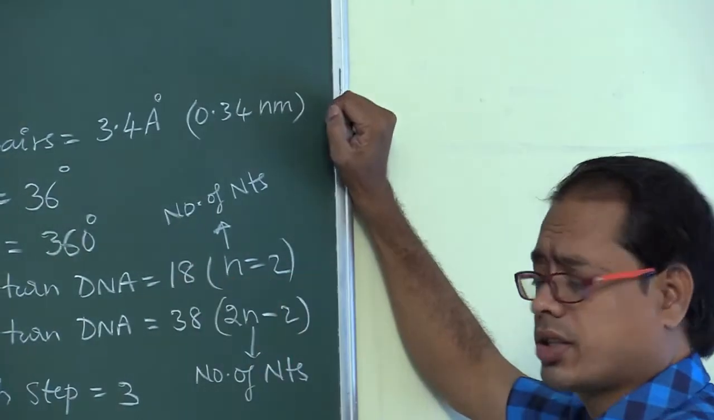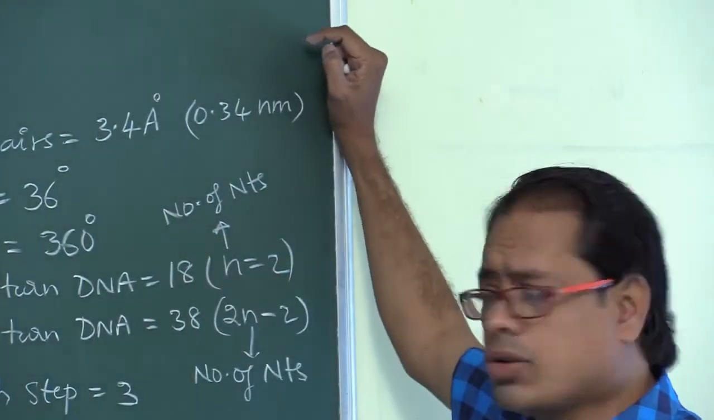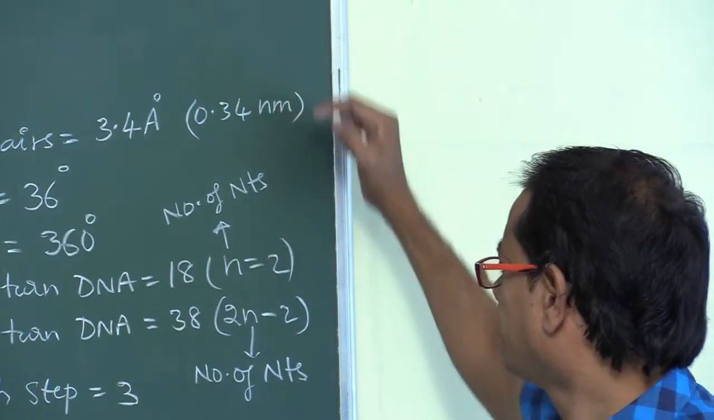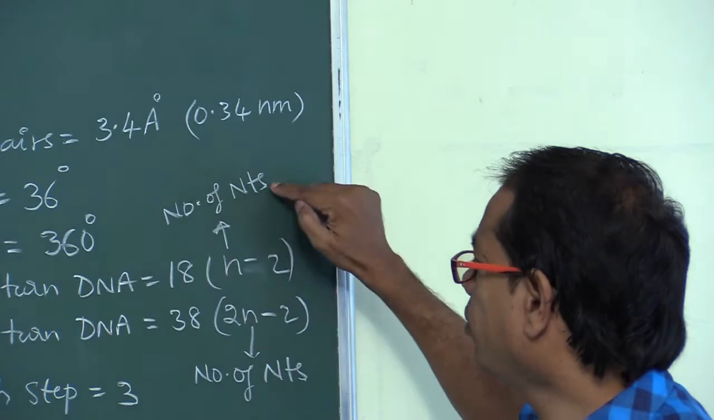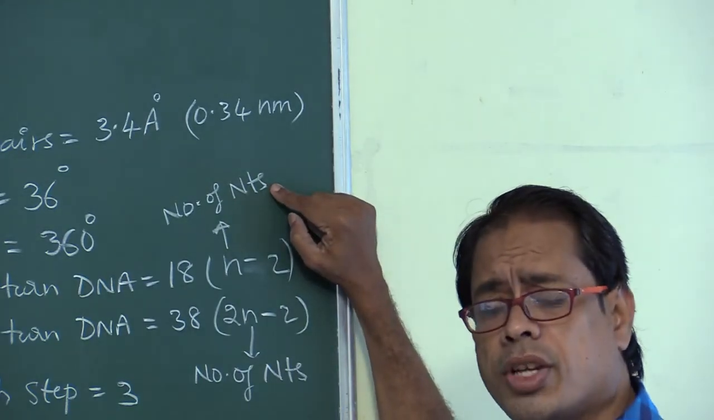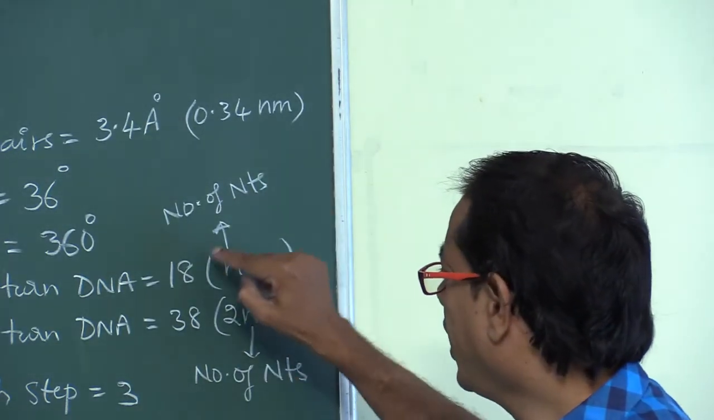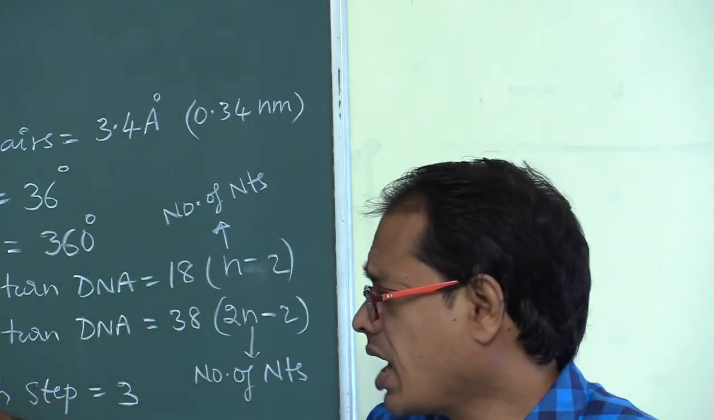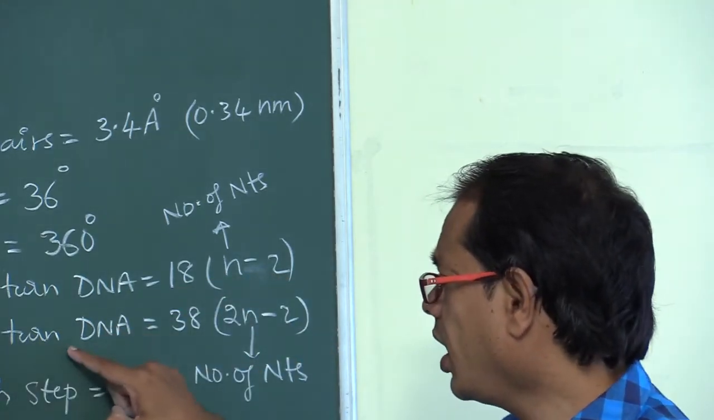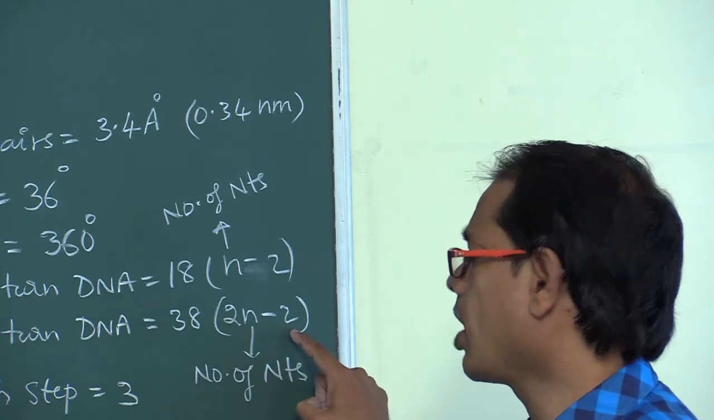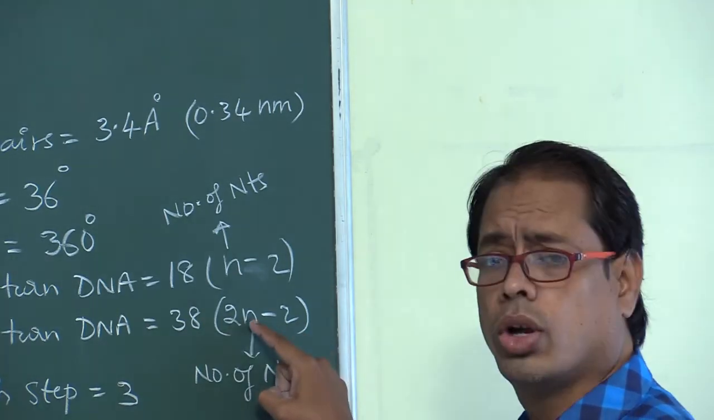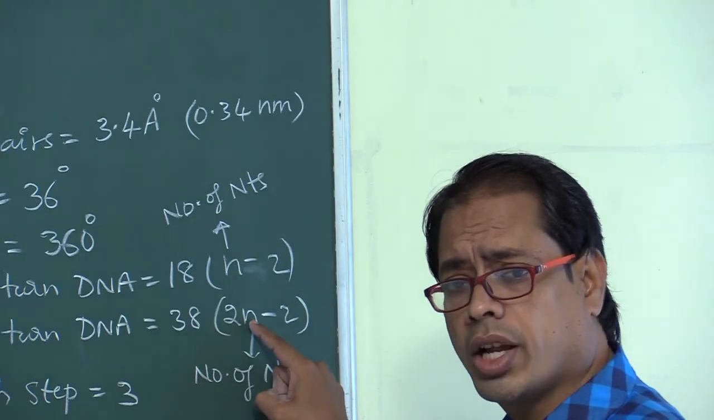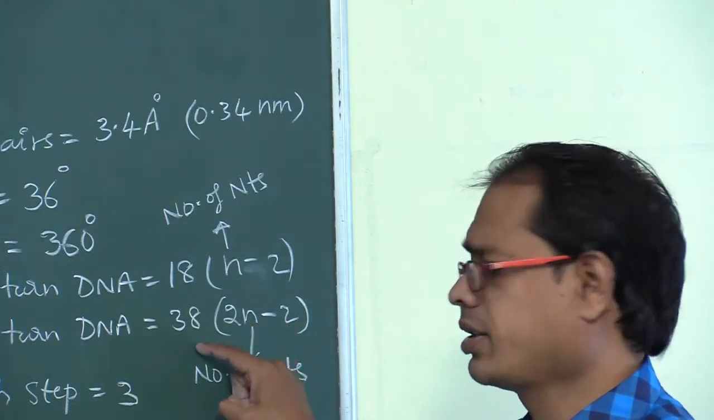How do we get it? The formula is n minus 2, where n is the number of nucleotides. The number of nucleotides is 20, so 20 minus 2 is 18. The number of phosphoester bonds in one turn of DNA is 38. The formula is 2n minus 2, where n is the number of nucleotides. 2 into 20 is 40, and 40 minus 2 is 38.